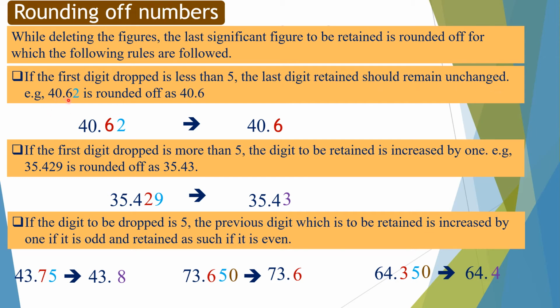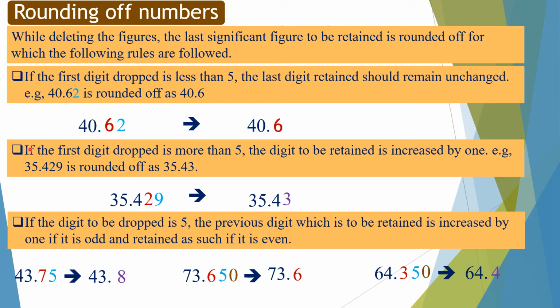For example, 40.62 is rounded off as 40.6 because dropping digit is 2 and 2 is less than 5. So we don't change 6. According to the rule, dropping digit is less than 5. So the last digit, which is 6 in this case, remains unchanged. So in this condition, 40.62 is rounded off as 40.6.